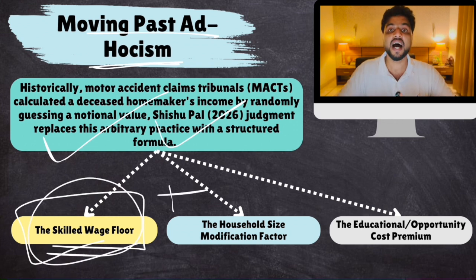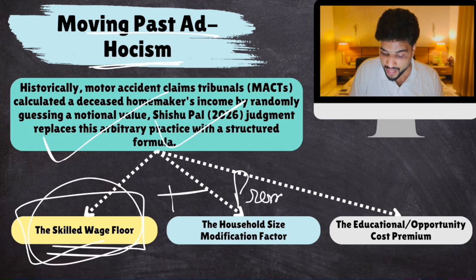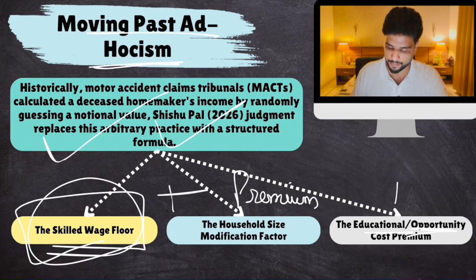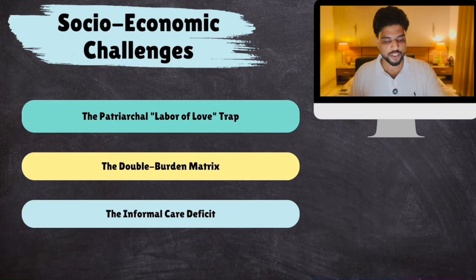Plus, if the house is bigger, there are more members to the family, you would add a premium. And if that female had some educational degree, higher education, skill, then you will add more premium. More money would be paid if that female is well qualified. Okay, so this is the thing. Now, what are the challenges?